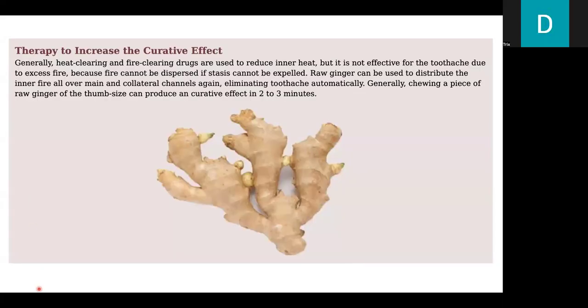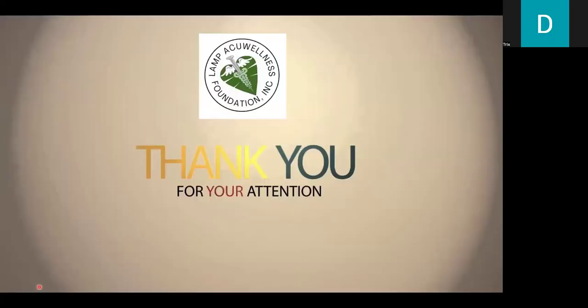Therapy to increase the curative effect. Generally, heat-clearing and fire-clearing drugs are used to reduce inner heat, but they are not effective for toothache due to excess fire, because fire cannot be dispersed if stasis cannot be expelled. Raw ginger can be used to distribute the inner fire all over the main and collateral channels again, eliminating toothache automatically. Generally, chewing a piece of raw ginger of thumb size can produce a curative effect in 2 to 3 minutes. Thank you for your attention.